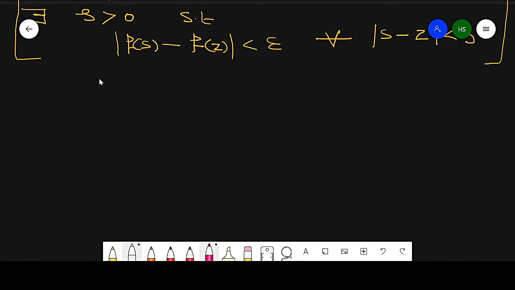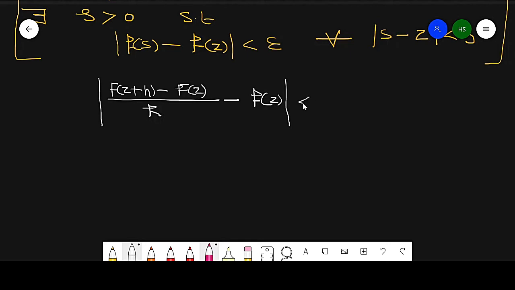From this we get the absolute value of f of z plus h minus f of z over h minus f of z is less than epsilon.